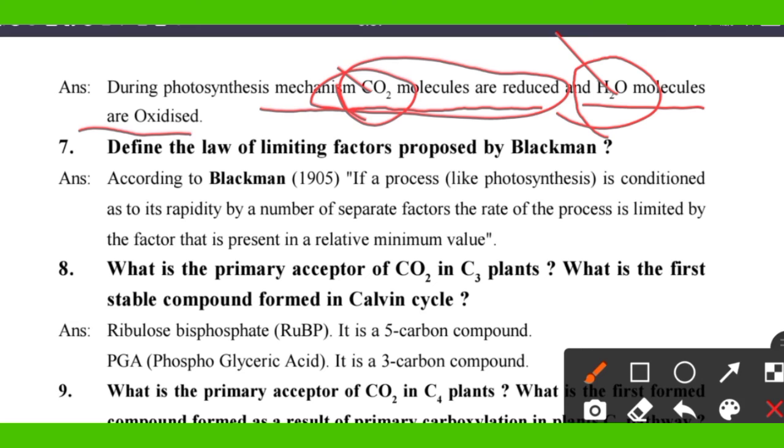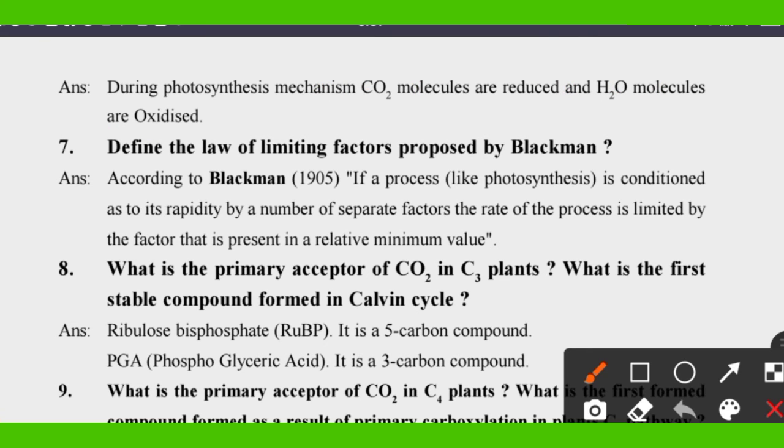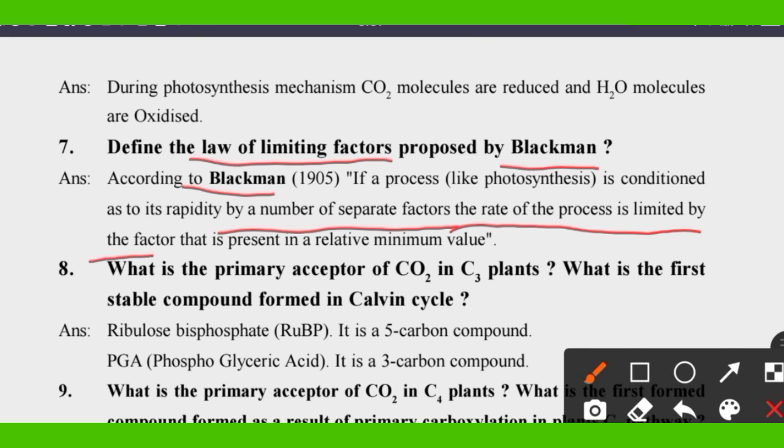Seventh question. Define the law of limiting factors proposed by Blackman. According to Blackman, if a process is conditioned as to its rapidity by a number of separate factors, the rate of the process is limited by that factor which is present in a relative minimum value.